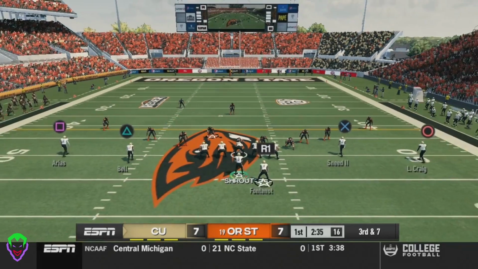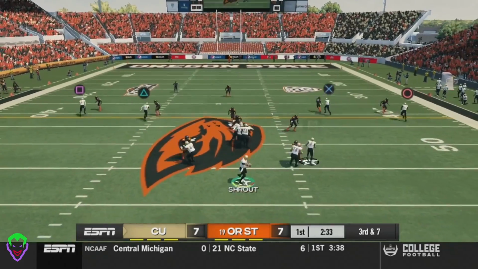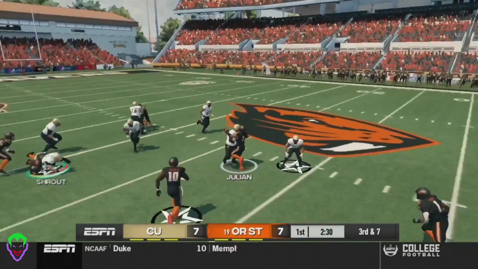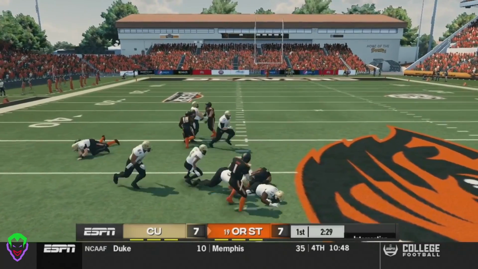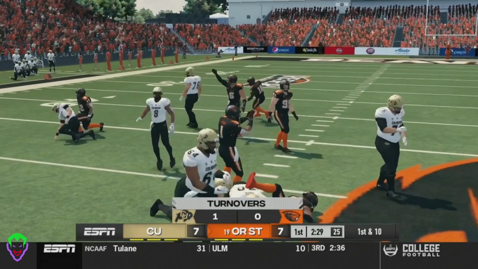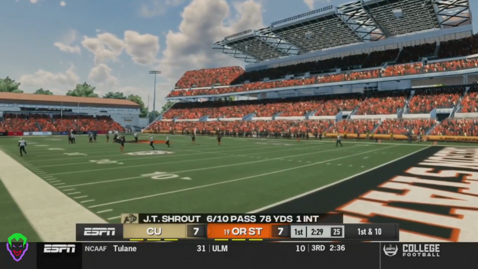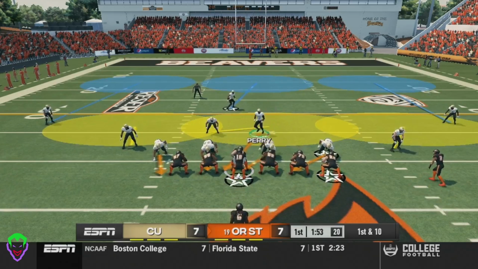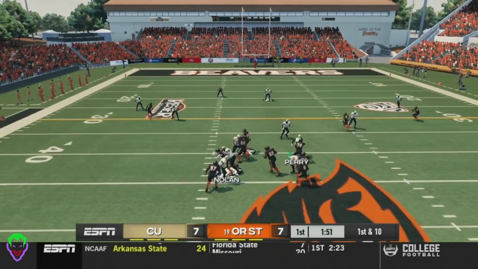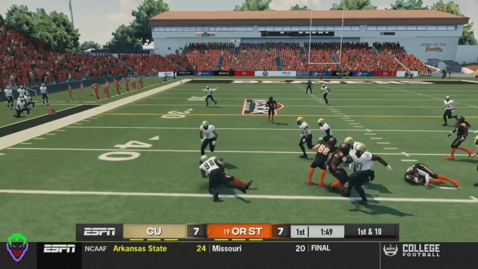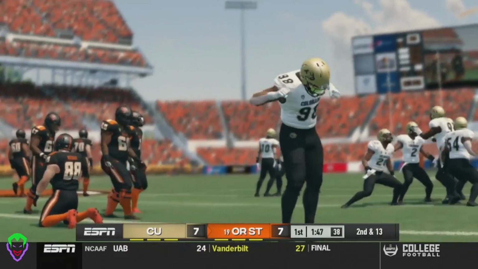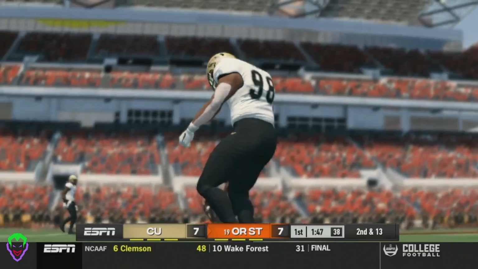Trout calls an audible. Drops back, scrambles out wide to try to find an open man, throws it right to Oregon State's defense to perform the first turnover of the game for Colorado. On the next play, Oregon State, Nolan drops back and gets hit, but fumbles it, but is recovered by the offensive line for Oregon State to set up a 2nd and 13.